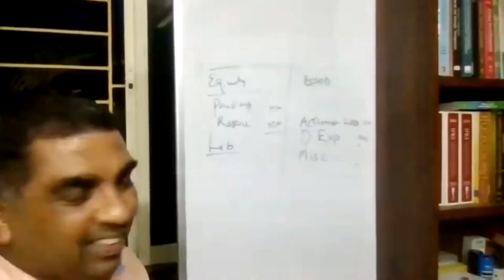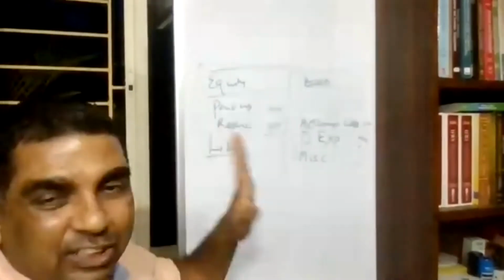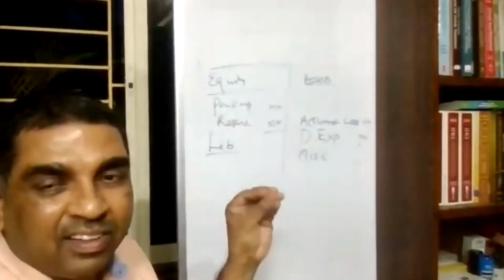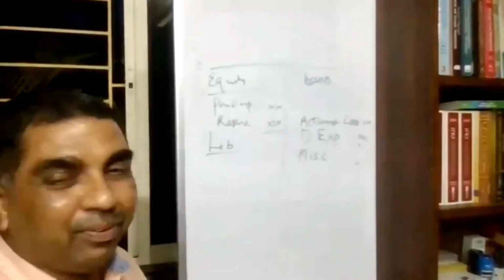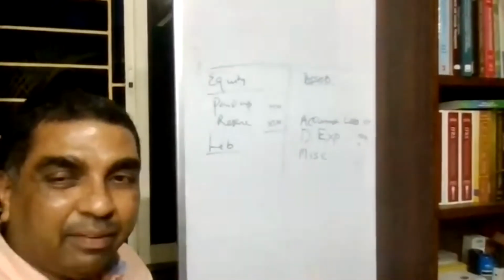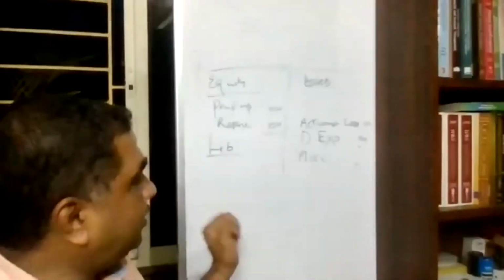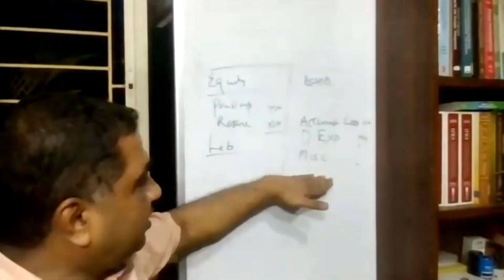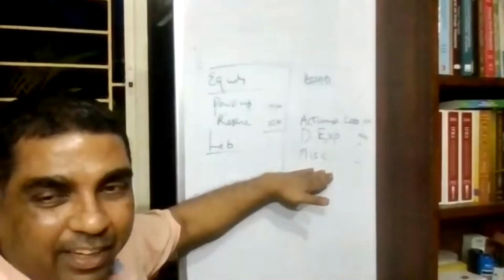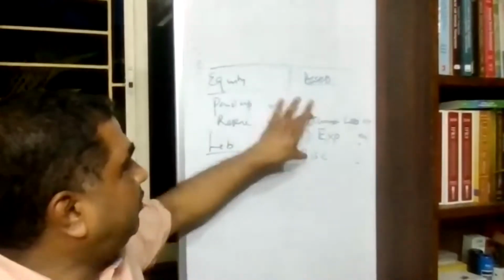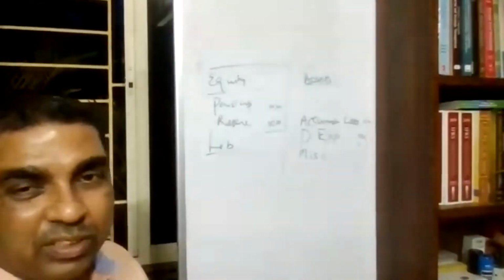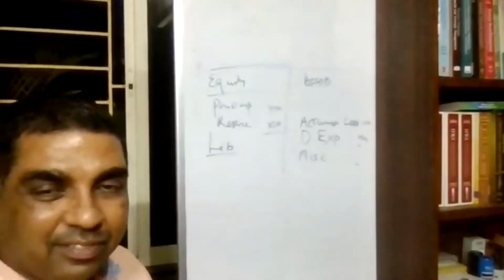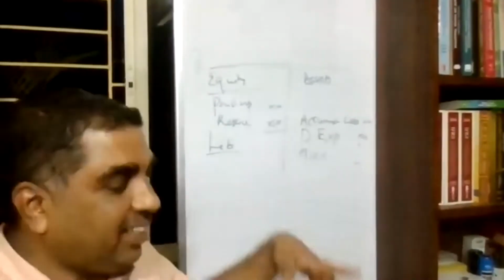That is what I mean, that these are actually not real assets. Your accumulated losses, you have capitalized and are showing as an asset. Your deferred expenditures are there, expenditures are deferred, and you are showing it as another asset. And you have incurred some miscellaneous expenditure and you are showing it as an asset because it is not written off. So all these three things will be reduced here, then only you will get the net worth. Understood the concept? So these three things, law says that you have to reduce. Plus one more adjustment. Let us see that.